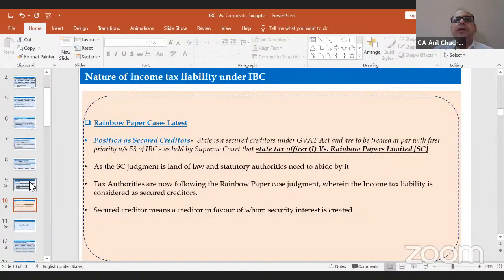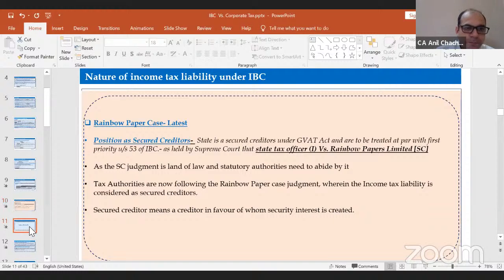From my personal opinion, the Ghanshyam Mishra case would be applicable because the code itself has specified that taxation would be part of operational creditors. But the Rainbow Paper case has peculiar facts, because the sales tax department has a security over the assets of the assessee, so that's why they have categorized themselves as secured creditors. These are the two judgments which play a very good role as far as the categorization of the taxation part is concerned.